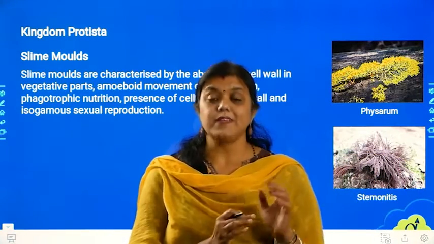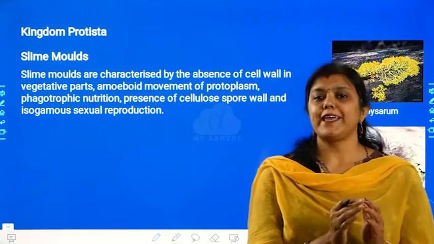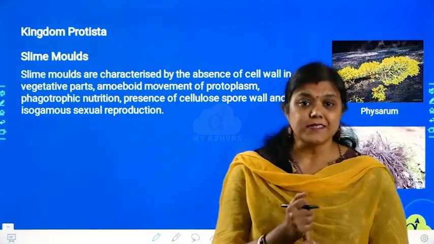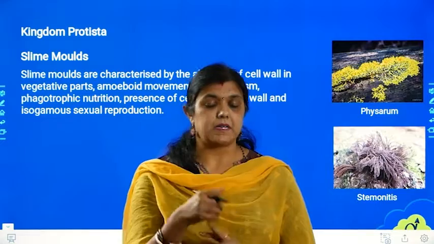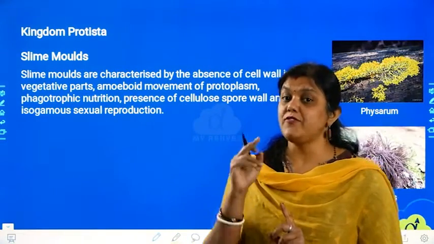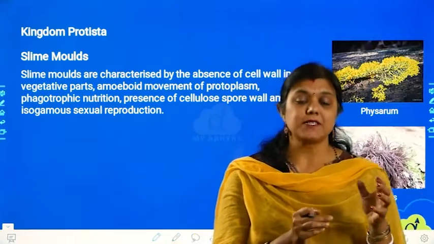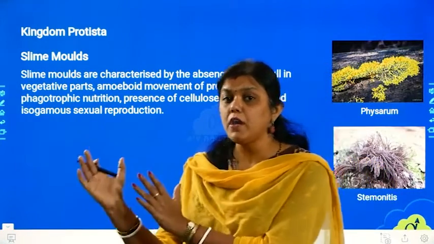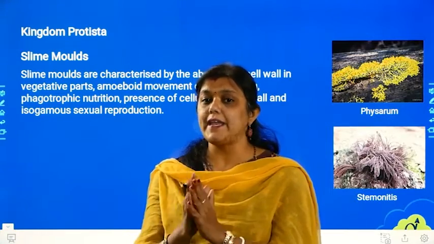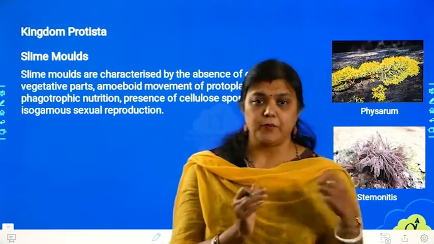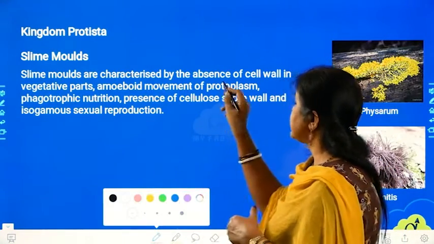See, in an organism, basically plants or those having chlorophyll, their body can be divided into 2 different parts. One set of organs is called the vegetative part. The other set of organs is called the reproductive part. Now, in case of slime molds, the vegetative part does not have a cell wall. Vegetative part means those parts which are not essentially required for reproduction. Did you get it? Vegetative parts are those parts which do not directly take part in reproduction. Those are called vegetative parts. So they are characterized by the absence of cell wall.